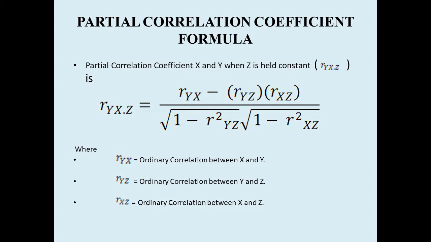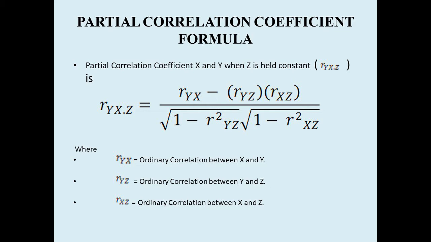To get r square xz, we have to square the ordinary correlation between x and z. The square of r xz will be r square xz.